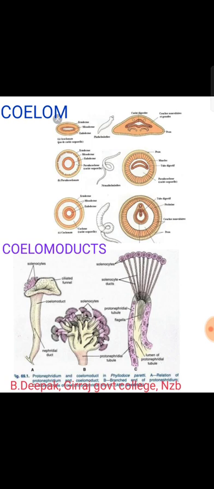So coelomoducts primarily function as gonoducts. In Oligochaeta, that is the earthworms, the reproductive funnels and ducts, both male and female, are coelomoducts. In some forms, these may function as excretory organs. యాక్చువల్లీ coelomoducts మెయిన్గా రిప్రొడక్టివ్ సిస్టంలో బాగా వర్క్ చేస్తాయి.